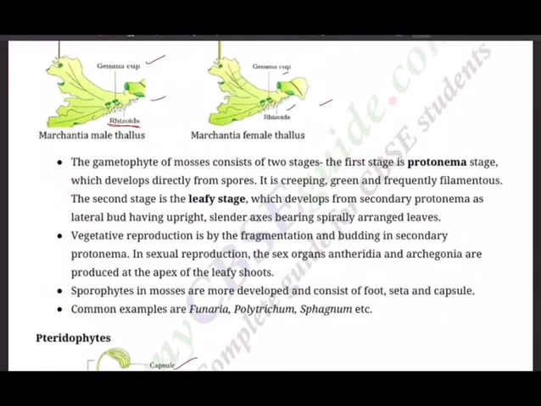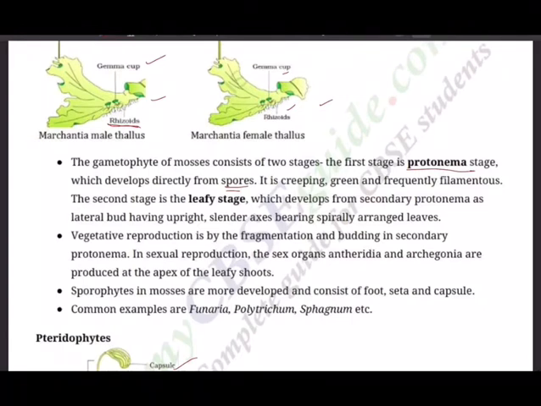The inner layer forms the sterile columella, the dehiscence of the capsule is regular, and normally we see them in moist places. Basically the gametophyte of mosses consists of two stages. The first stage is the protonema stage, which develops directly from spores. It is creeping, green and frequently filamentous, a carpet-like structure.